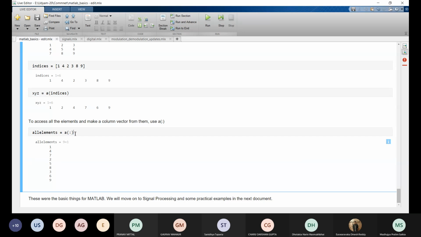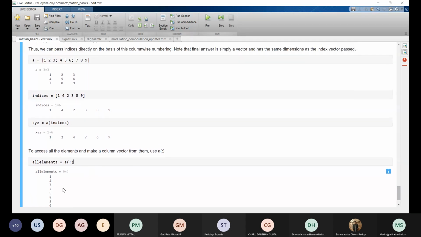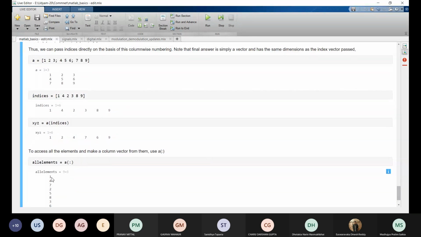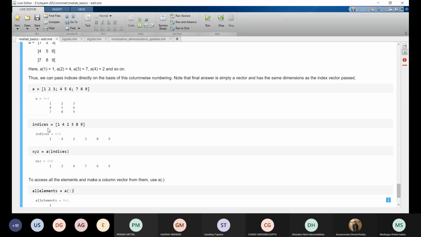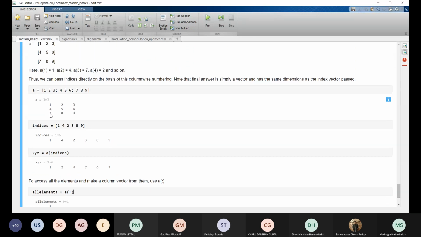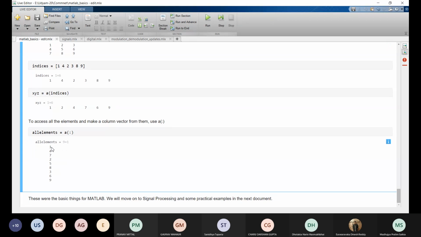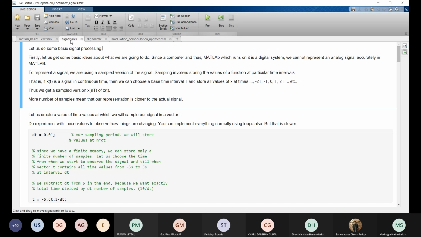How can we print all the elements? So we can do A of colon only, and it will print all the elements from A of 1 till A of 9. A of 1 is 1, then A of 2 is 4, A of 3 is 7, A of 4 is 2. So all the elements are printed here: 1, 4, 7, 2, 5, 8, and similarly. So now let's move on.